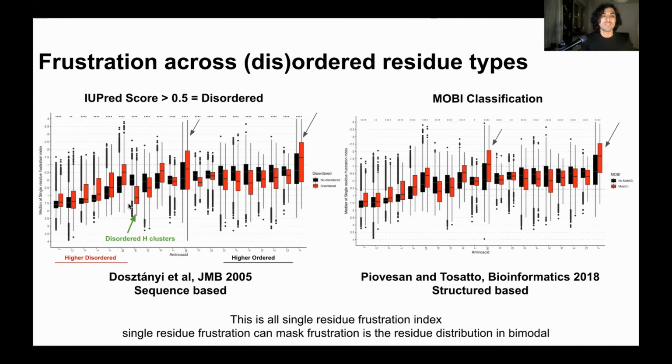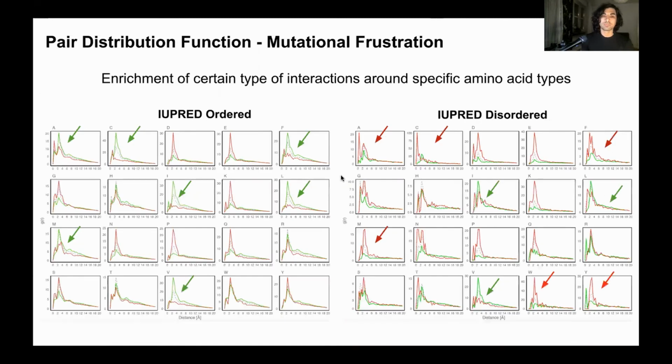And the maximum difference is observed for histidines here, where the disordered histidines are more minimally frustrated than the ones that are ordered. And when we check them manually, we observe that this mostly corresponds to histidines that are located as clusters of histidines in exposed loops. So this is already kind of interesting.